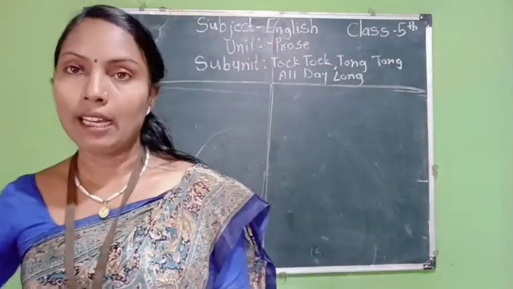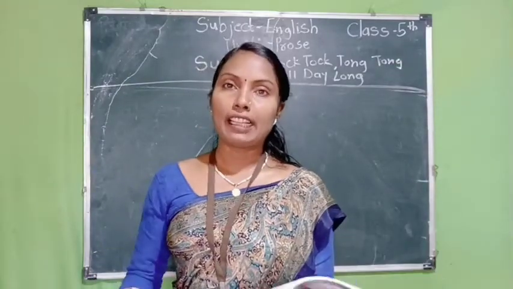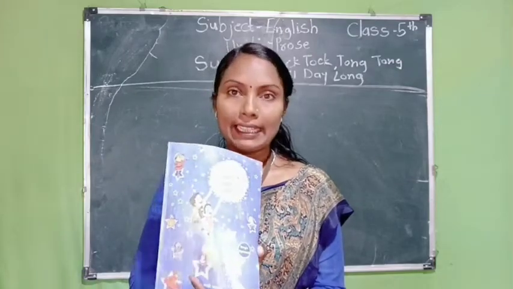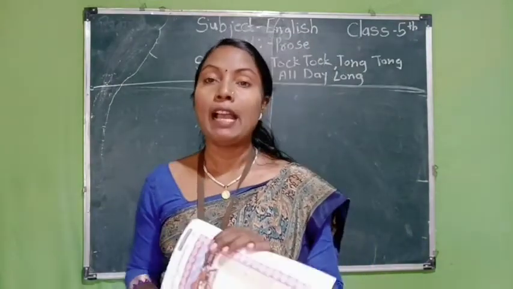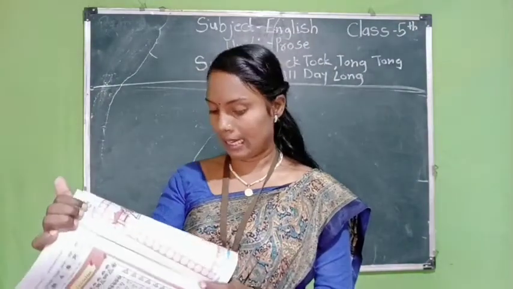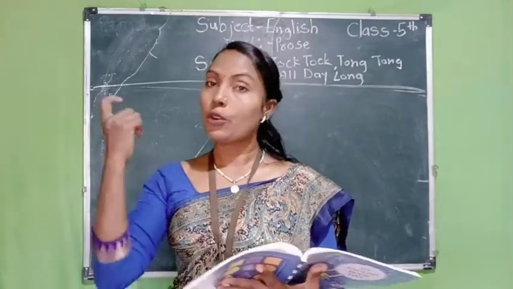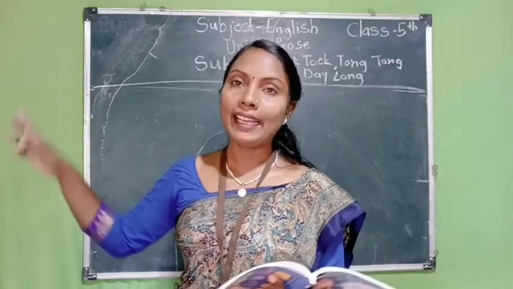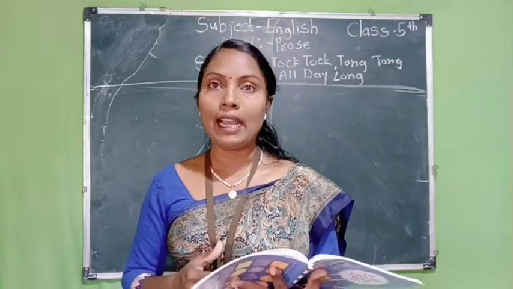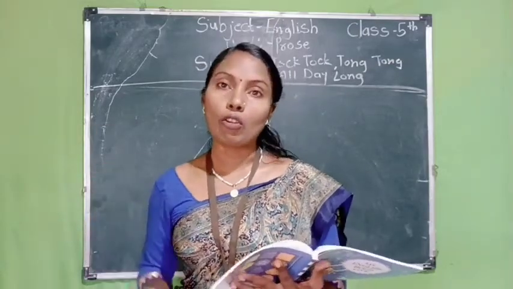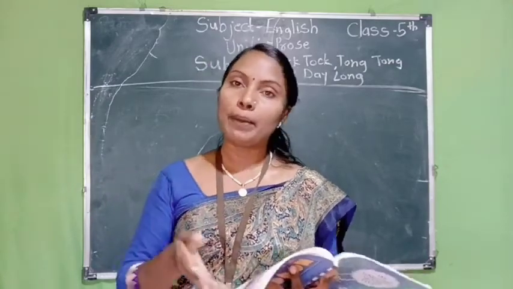Students, here is a very interesting topic in the 5th standard textbook named My English Book 5. In this book, in unit number 4, on page number 53, there is an interesting prose named Tock Tock Tong Tong All Day Long. Why is this the title of the prose? Because it is the sound of some instruments that people use.